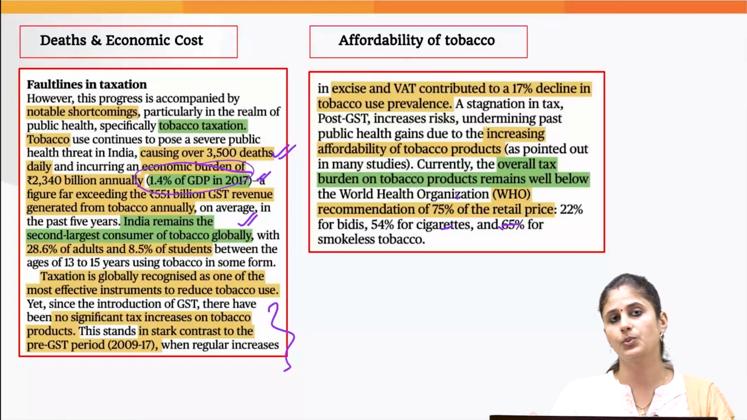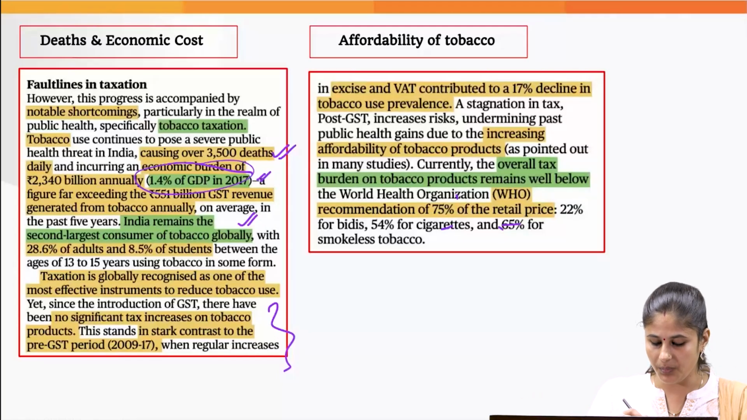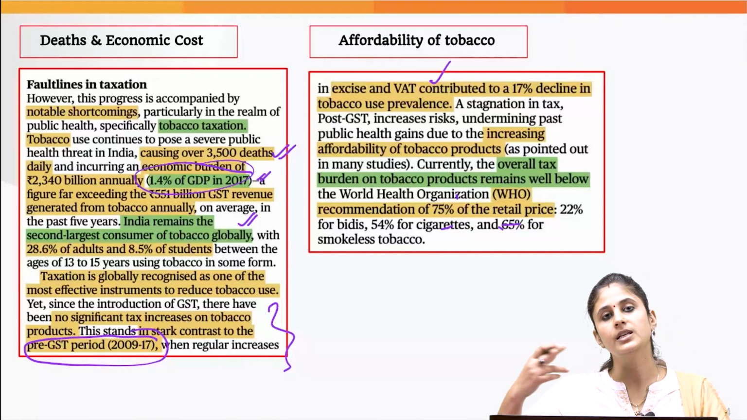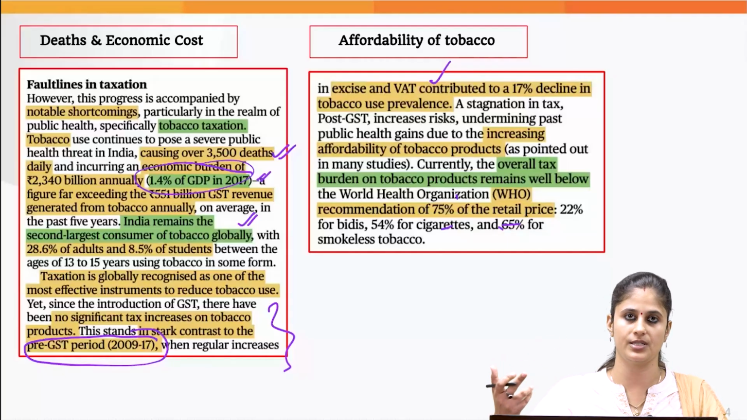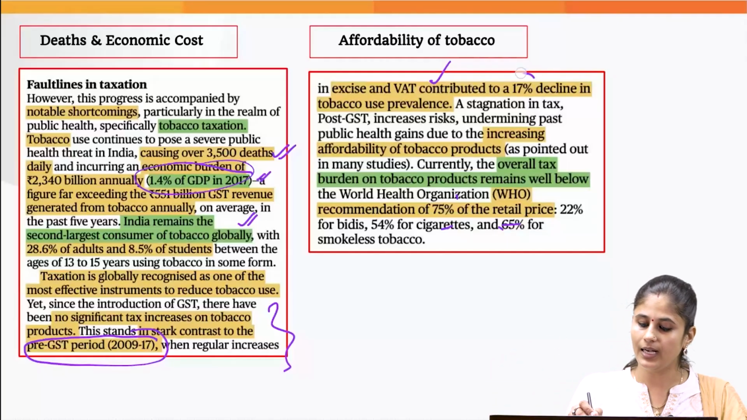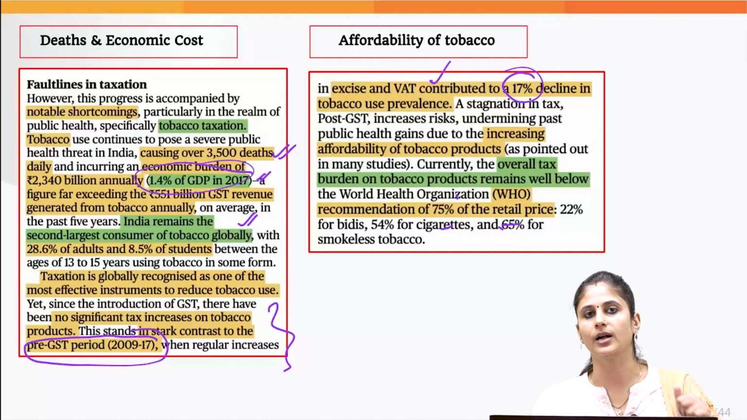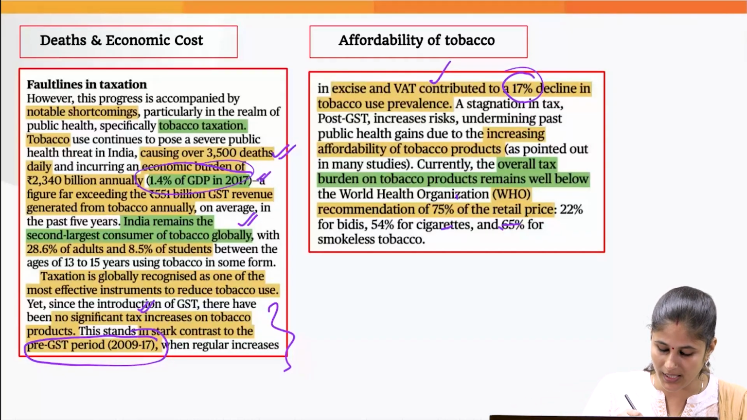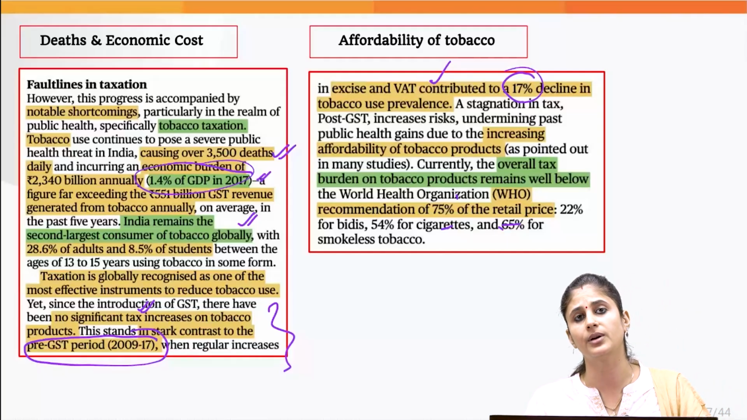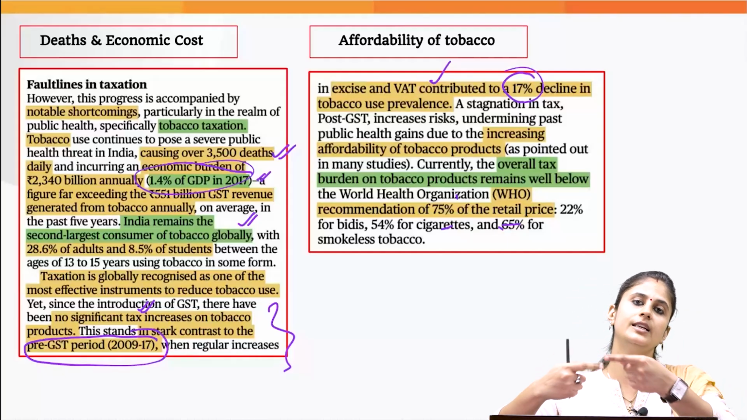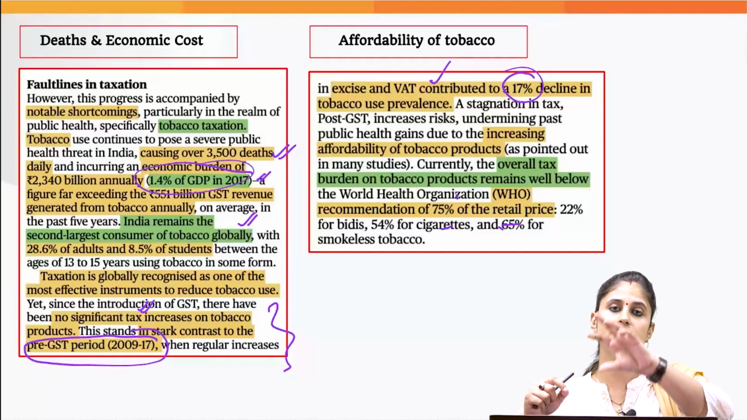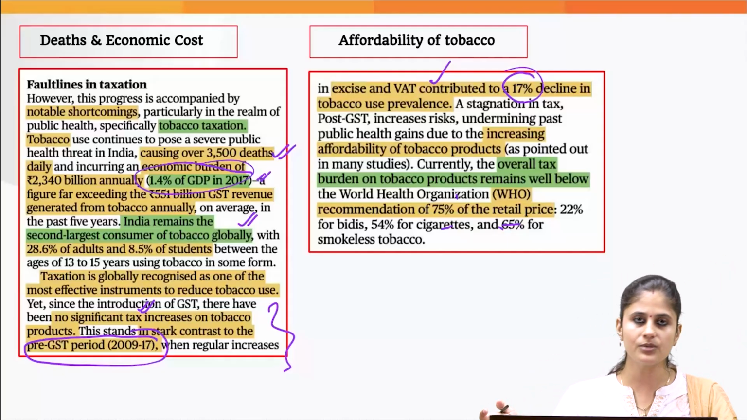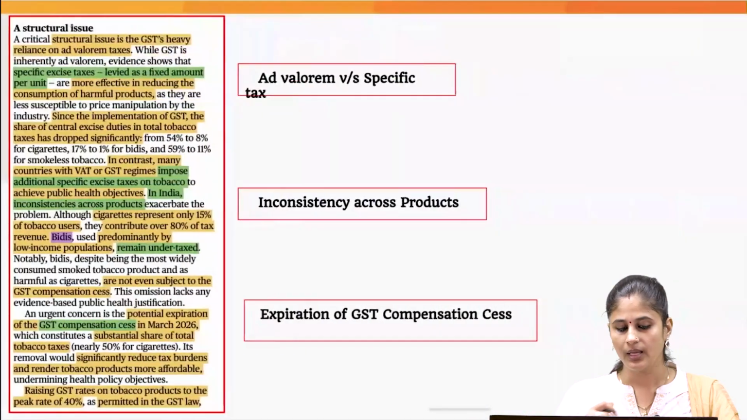What concern the writer has pointed out is that in the pre-GST period, we used to witness an increase in the taxation structure year on year. That led to a 17% decline in the tobacco use. But after GST, what we are witnessing is that there has not been any significant tax increase on tobacco products. Now, if the government is not increasing the taxation on any product, that means that product would become more and more affordable because the prices would not increase much. And that is what is happening in case of India.